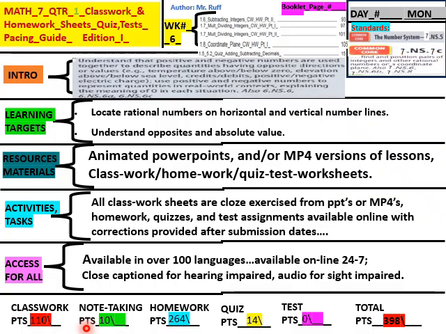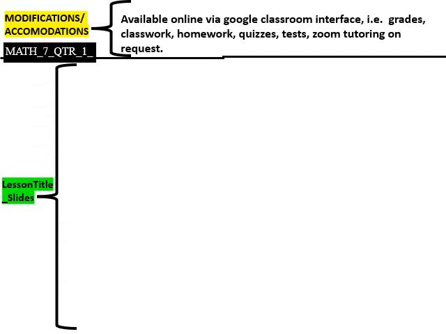Classwork is 110 points, note taking is 10 points, homework is 264 points, quiz is 14 points, tests are 0 points. So the total for Week 6 is 398 points. Let's go right into modifications and accommodations available online via Google Classroom interface. That is grades, classwork, homework, quizzes, tests, Zoom, tutoring on request.